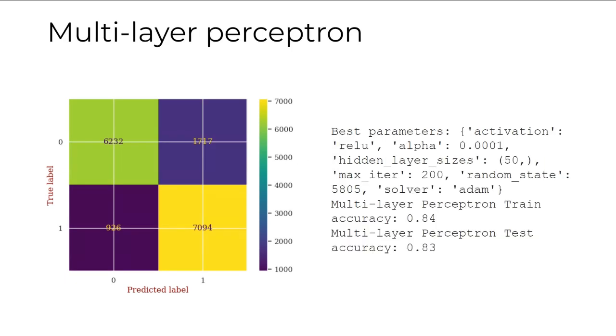Now moving on to multi-layer perceptron. This is a powerful neural network based algorithm. So we employed multiple layers of interconnected neurons, and we also performed grid search for this particular classifier. And we found that the ReLU activation function and an alpha value of 0.0001 gave the best classifier. It demonstrated an accuracy of 84% on the training, and on the test, it had 83%. The AUC score was around 90%, which is really good.